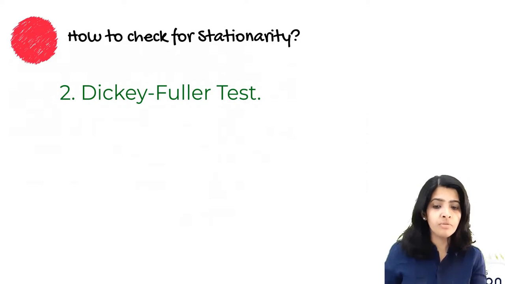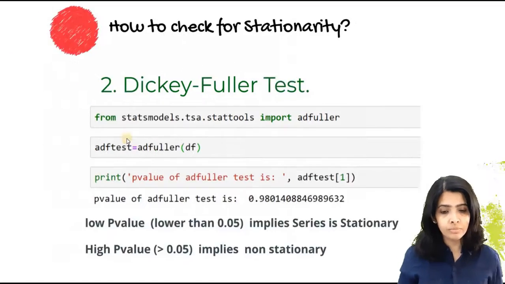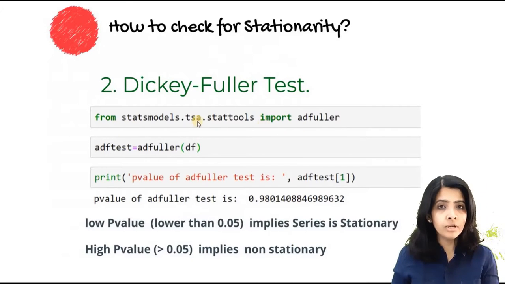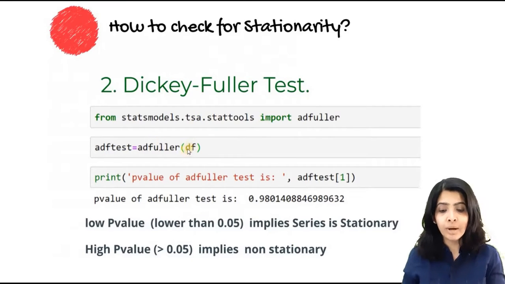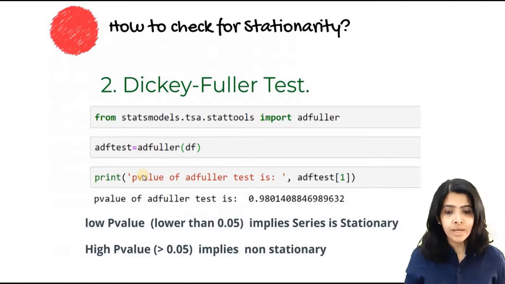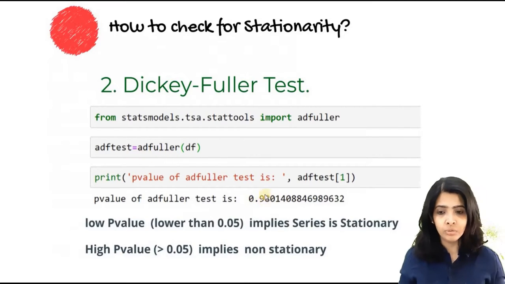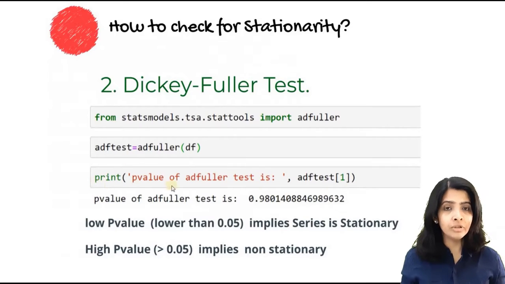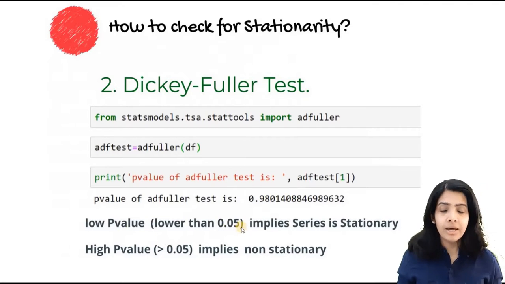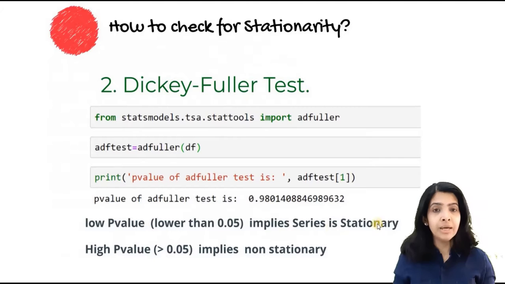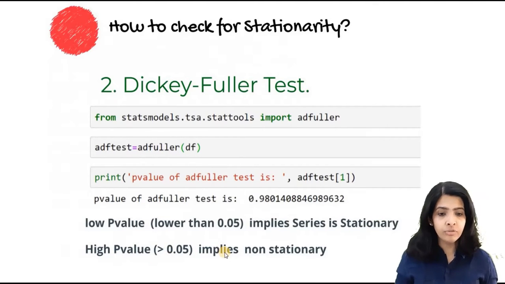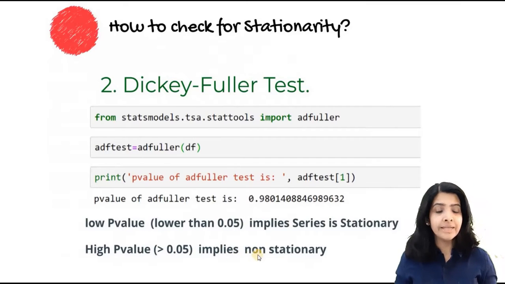This is the code for performing the Dickey-Fuller test in Python. We need to import adfuller from statsmodels. We pass the series to the adfuller function and it returns a p-value. This line of code is for printing the results of the adfuller test, that is, printing the p-value. If the p-value is lower than 0.05, that implies that the series is stationary. If the p-value is greater than 0.05, like in this case, that means that the series is not stationary.